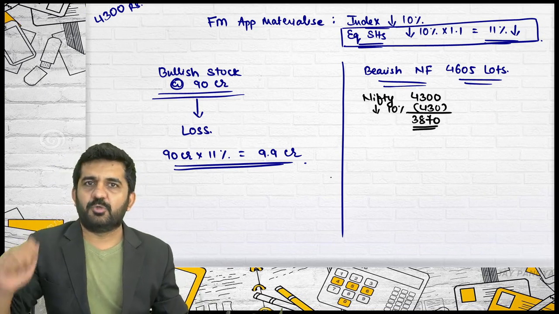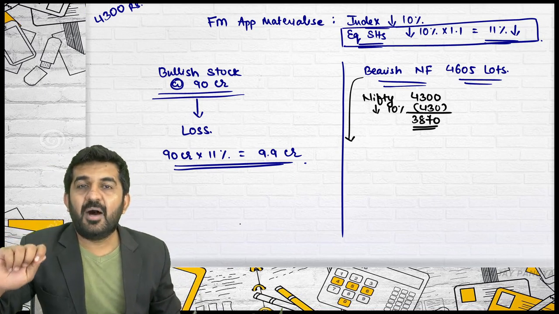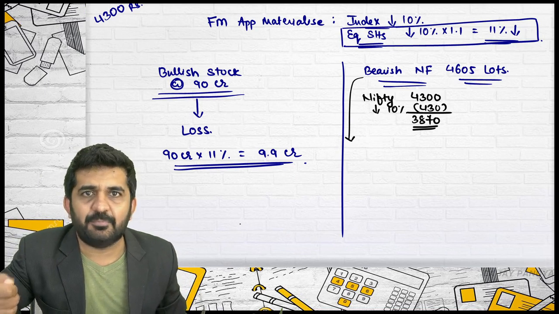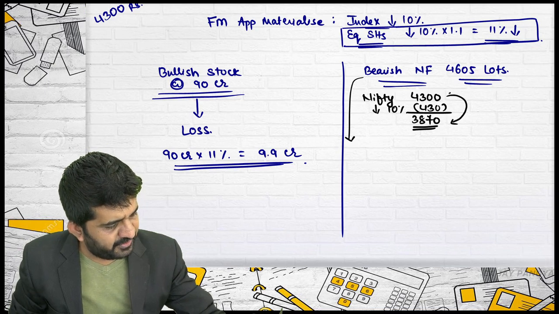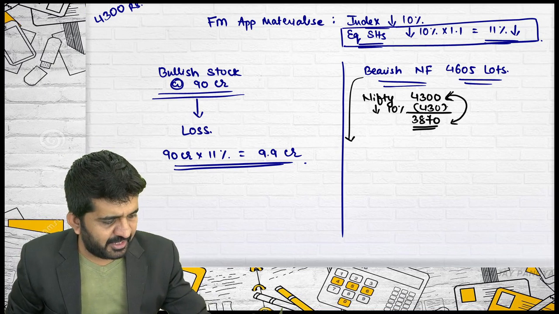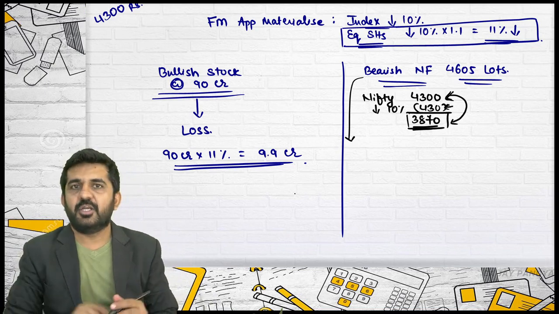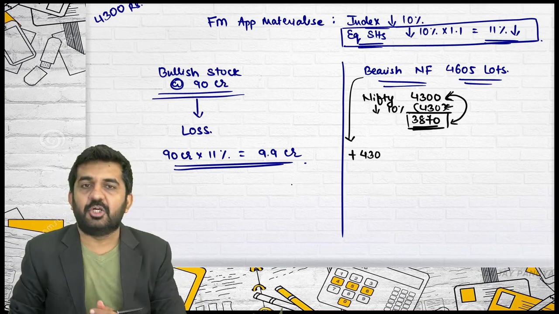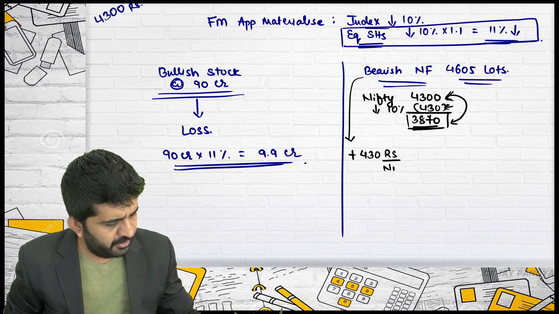No need to even find this out. Try to concentrate. You are bearish. Market is bearish by 10%. What you will be gaining per Nifty is the difference, which is nothing but 430 rupees. So you need not price out this new price. What you will be getting is plus 430 rupees per Nifty.